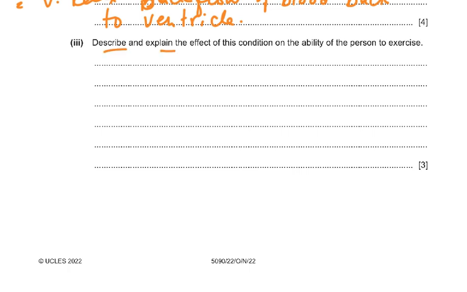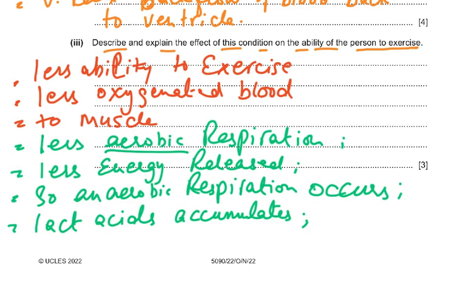Then we come to part 3. Describe and explain the effect of this condition on the ability of the person to exercise. Less ability to exercise. Why? Less oxygen to the muscles. So less aerobic respiration. So less energy released. And anaerobic respiration, if it occurs, is going to cause the accumulation of lactic acid. You can see for a 3 marks question, there are 7 mark scheme points.